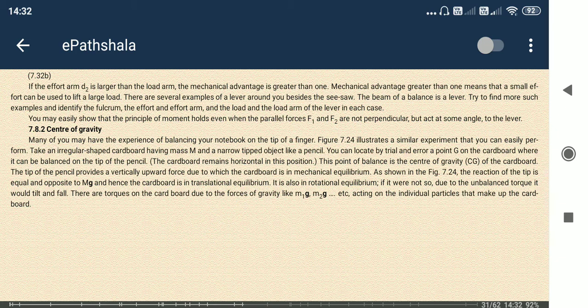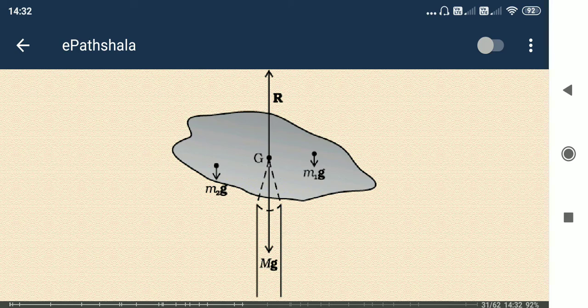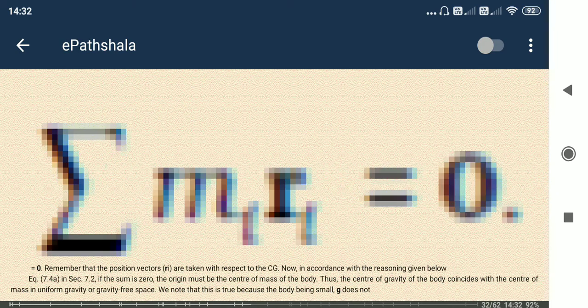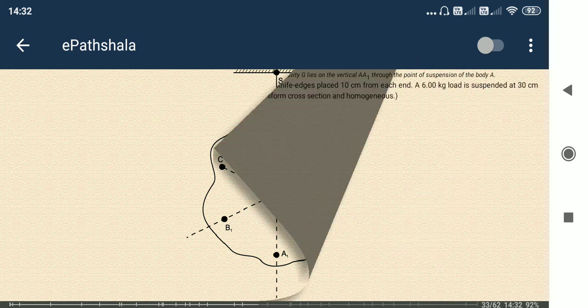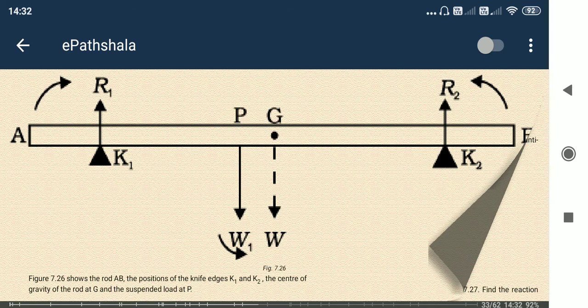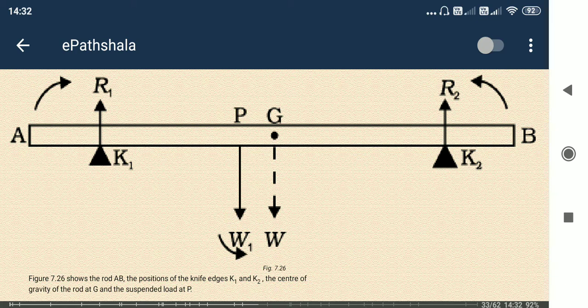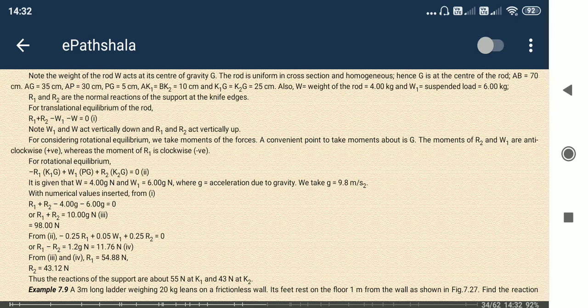So now center of gravity. Center of gravity is a point through which, if we apply a force, it does not have any rotational motion, it will have only translational motion. That is the center of gravity. So we will have only translational motion, we will not have any rotational motion in the case of torque applied.